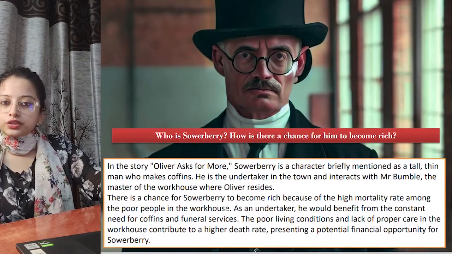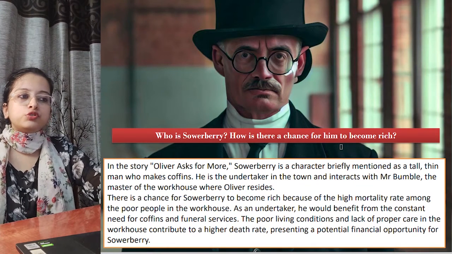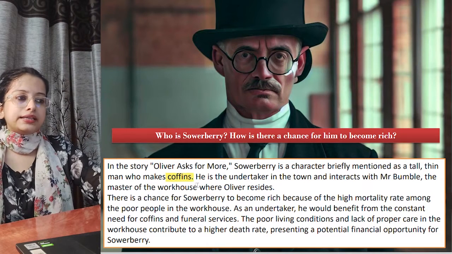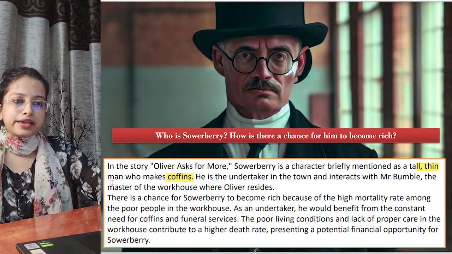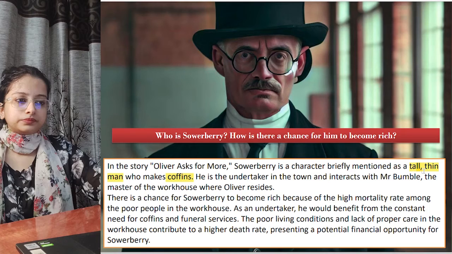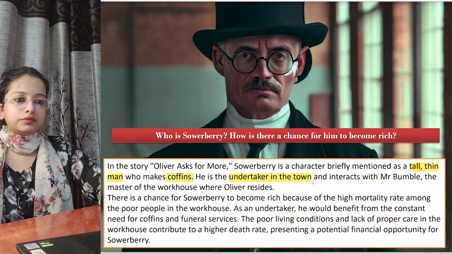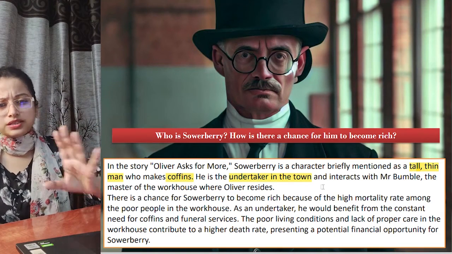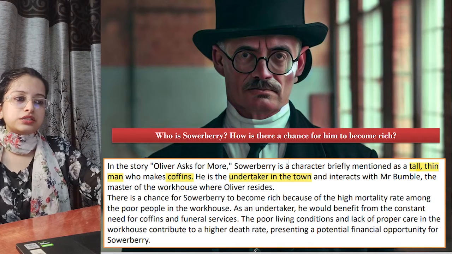Next, last question from here. Who is Sowerberry? How is there a chance for him to become rich? The Sowerberry, what does he do? He makes coffins, and his description, tall, thin man. So these are the points that I am highlighting. He is a tall, thin man. He makes coffins. Now this one you can write. He is an undertaker in the town, and you may not write this one. Interacts with Mr. Bumble, the master of the workhouse. This is not required. Next part is, how is there a chance for him to become rich?